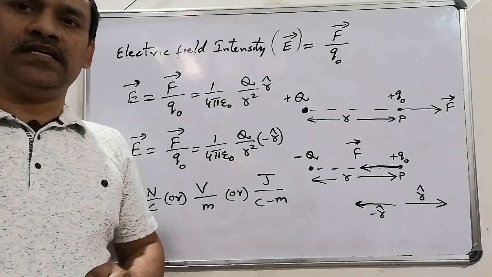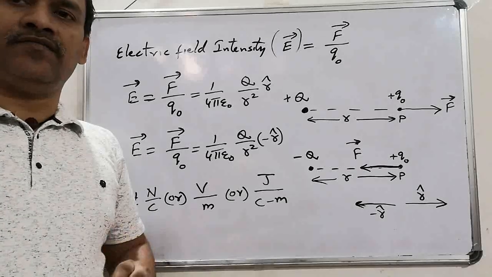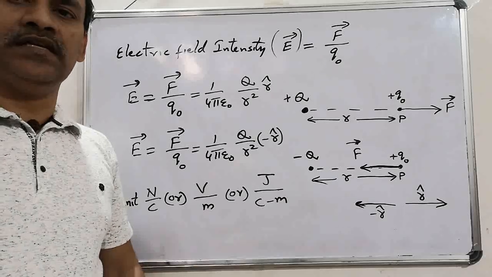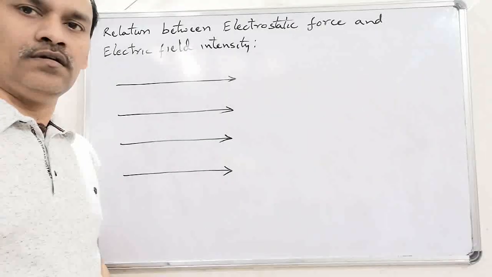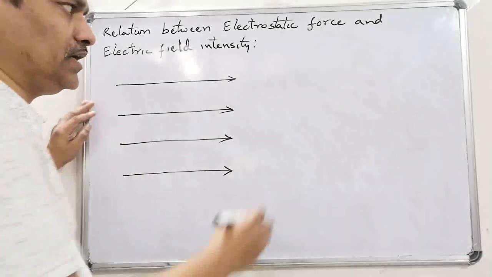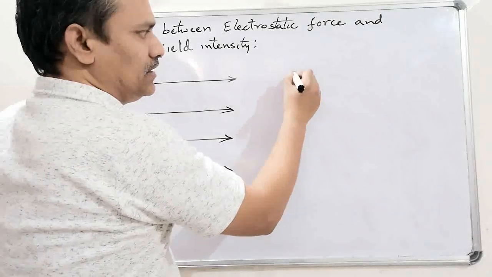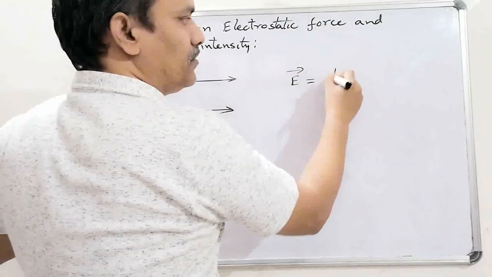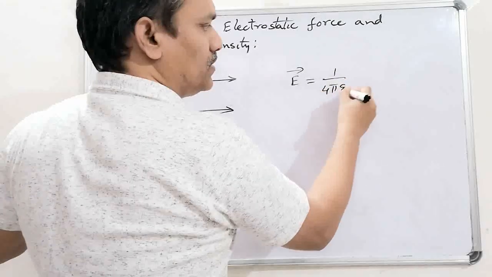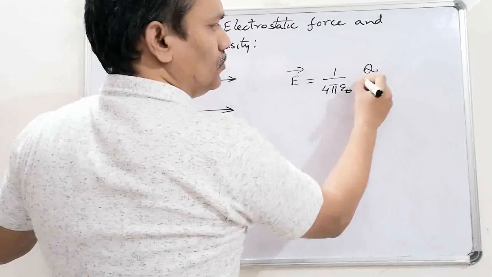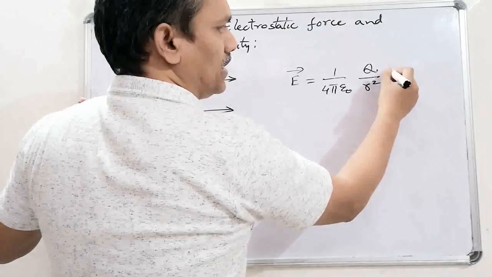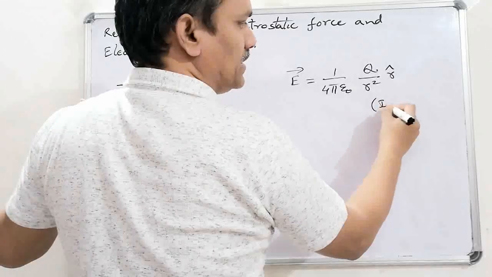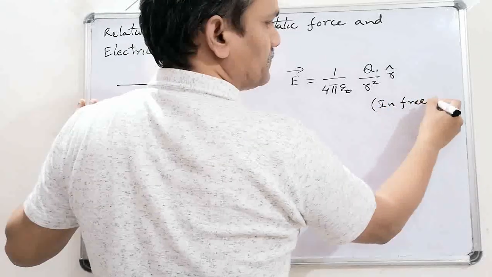Now let us discuss the relation between electric field and electric force experienced by a charge placed in the electric field. Boys, we need to discuss one more point. See, the electric field intensity at a certain point in space is obtained by the formula 1 by 4 pi epsilon naught capital Q by r square into r cap. This is the formula to find out electric field intensity in free space.